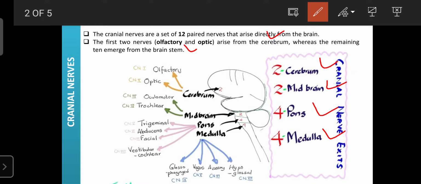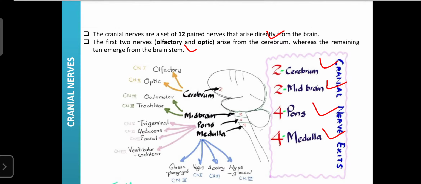So the 12 paired nerves arise from the cerebrum as well as the midbrain, pons, and medulla oblongata, which together are the brainstem. These are the 12 cranial nerves, and each of them has unique functions.